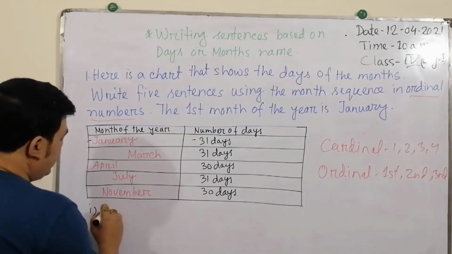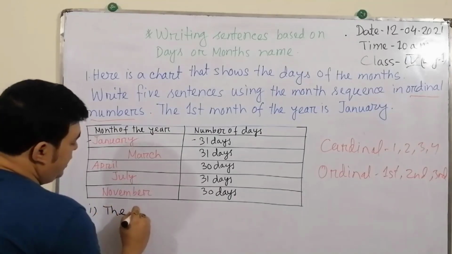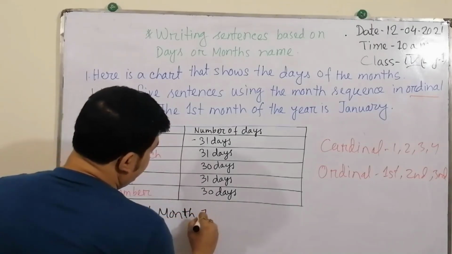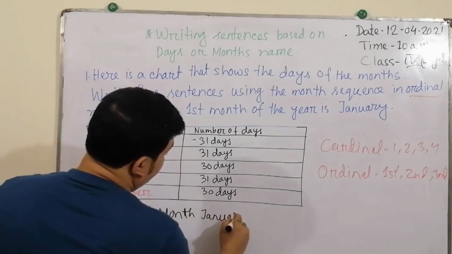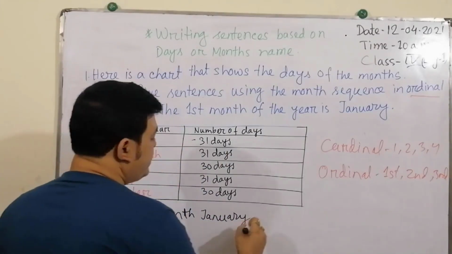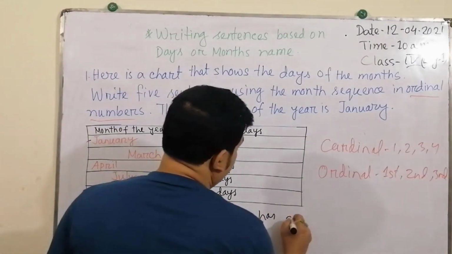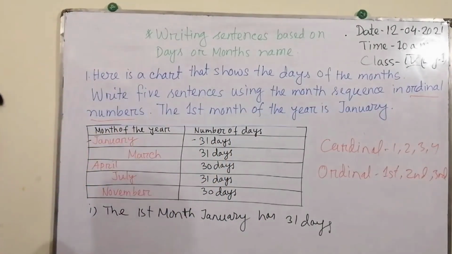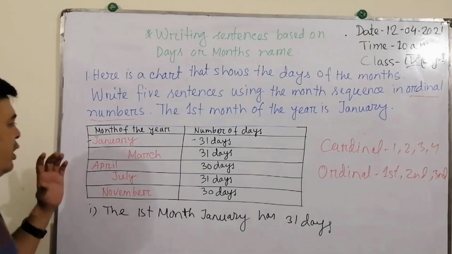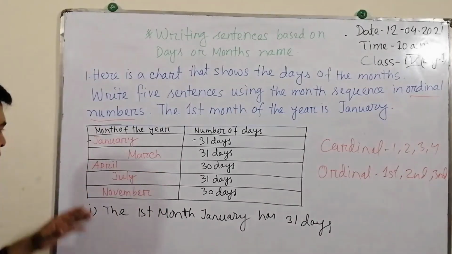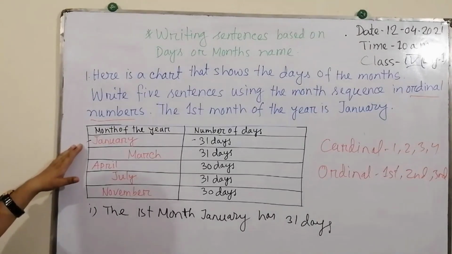So, the first month January has 31 days. So what have you done? You have just made a sentence from this chart.